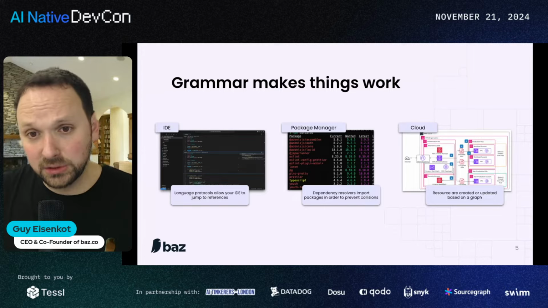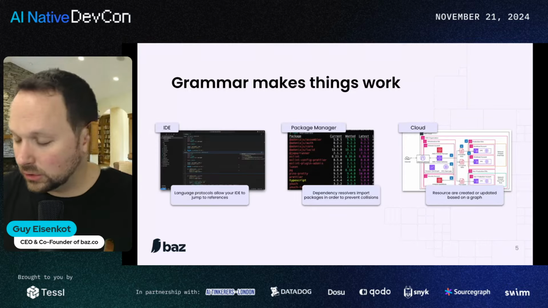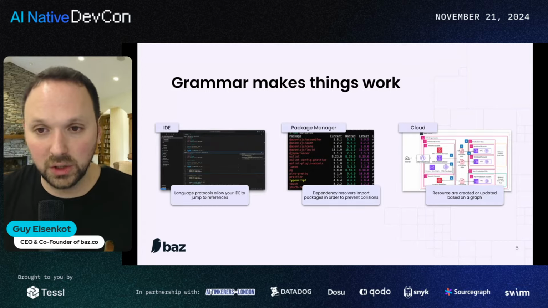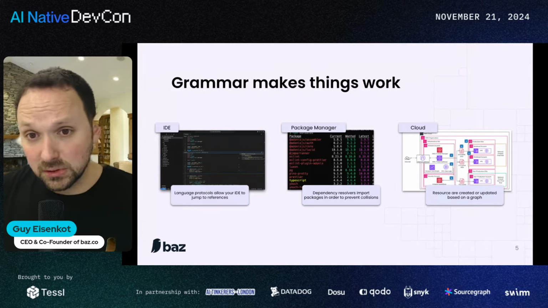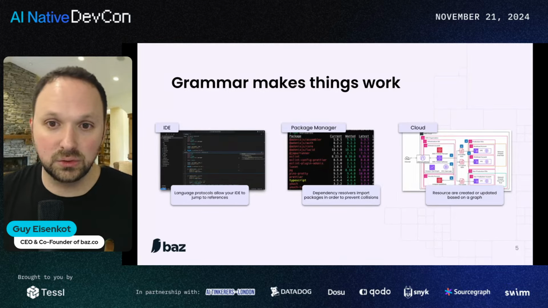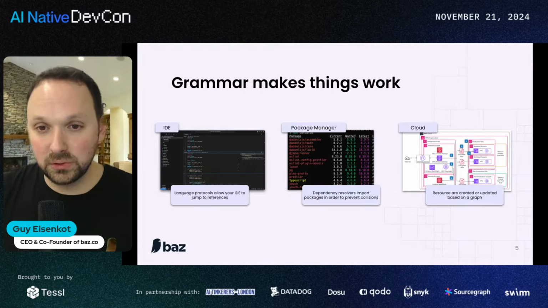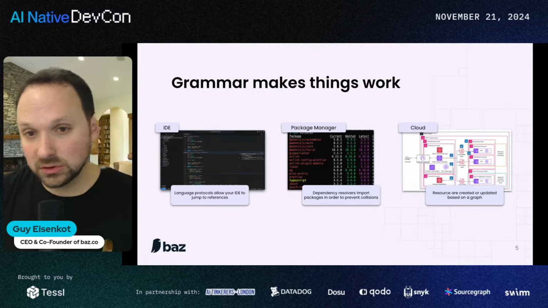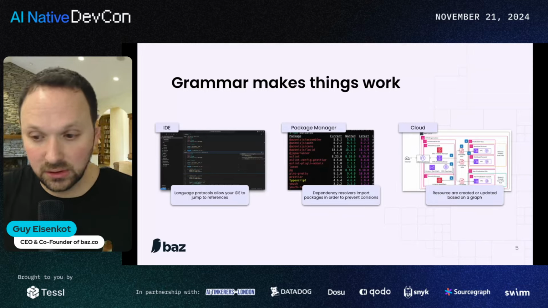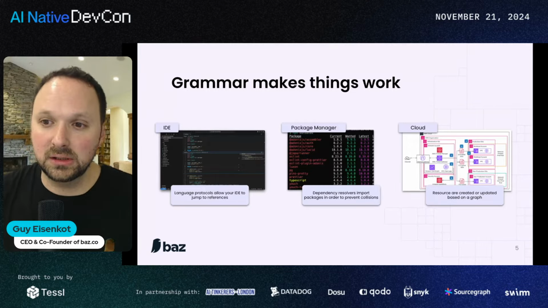When you think about package managers, this is your NPM, most recently Bun, and Cargo and Maven, and everything that you need to get your project set up with required dependencies. It builds a dependency graph. There are different ways to build a dependency graph, but the end result is quite the same. We want to use the dependency manager's grammar to import a subset of packages that's required for the project and nothing more. Some languages do this better than others, and that's an area where we've already seen a lot of improvement when it comes to giving models only the correct set of dependencies instead of giving them everything that we've ever wished to import.